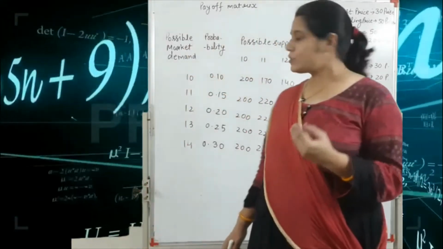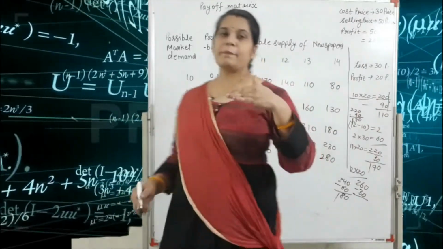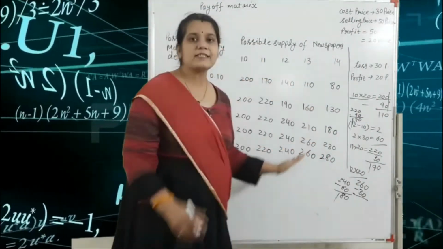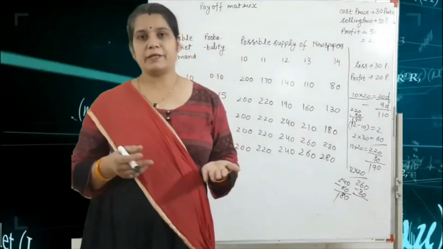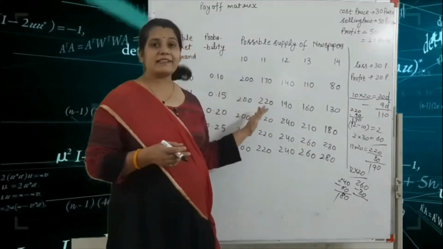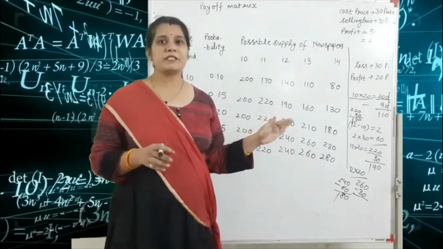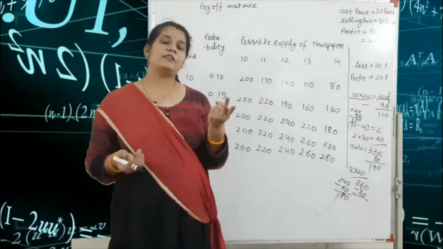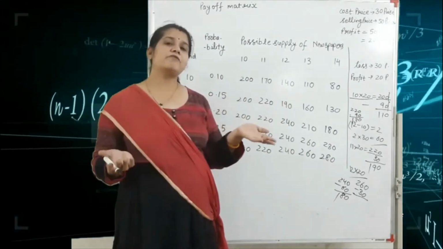Okay. So here first we mark the payoff matrix, because sometimes this type of matrix is already given in your question paper. If this matrix is already given in your question paper, the solution is very easy, because you calculate only two values and after that you get your final answer.